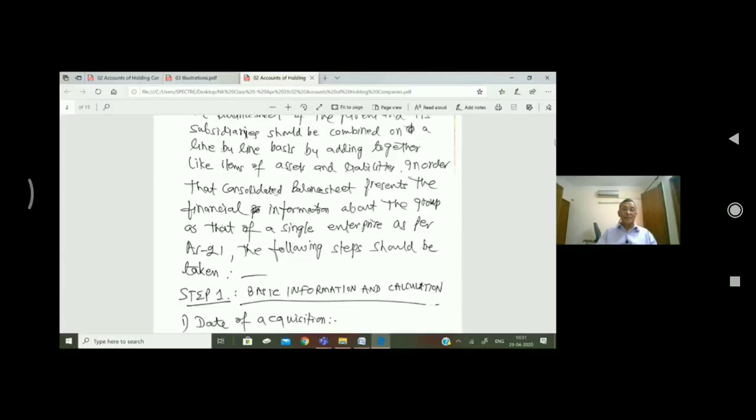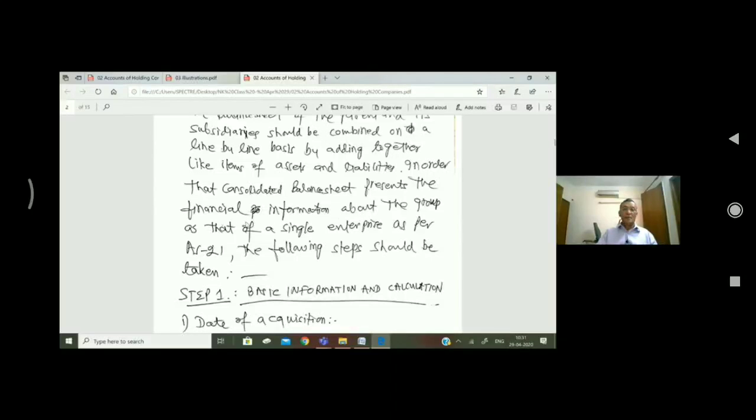Consolidated balance sheet basically means CBS. It represents the balance sheet of the whole group as a single unit.